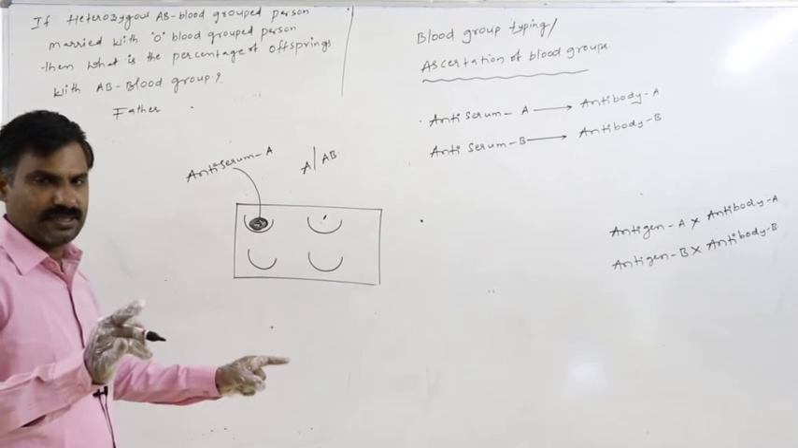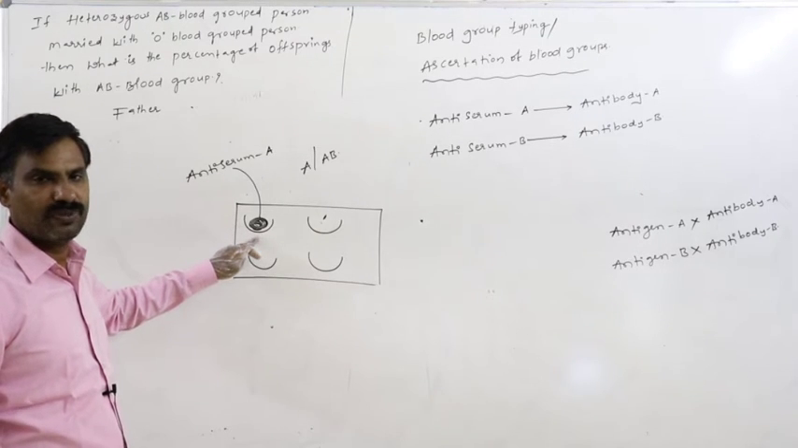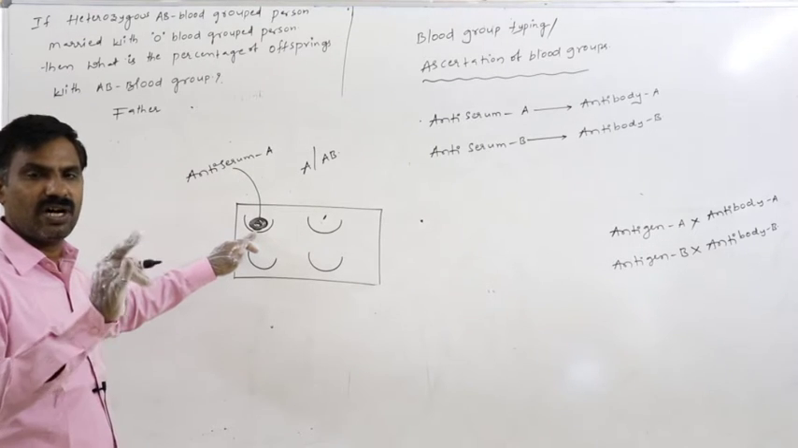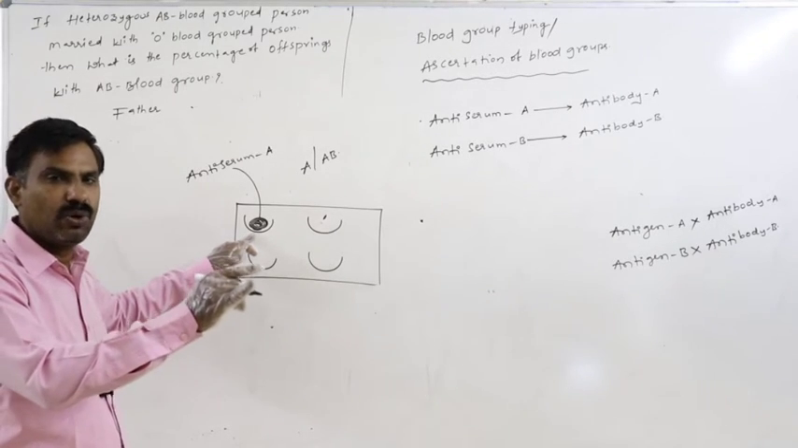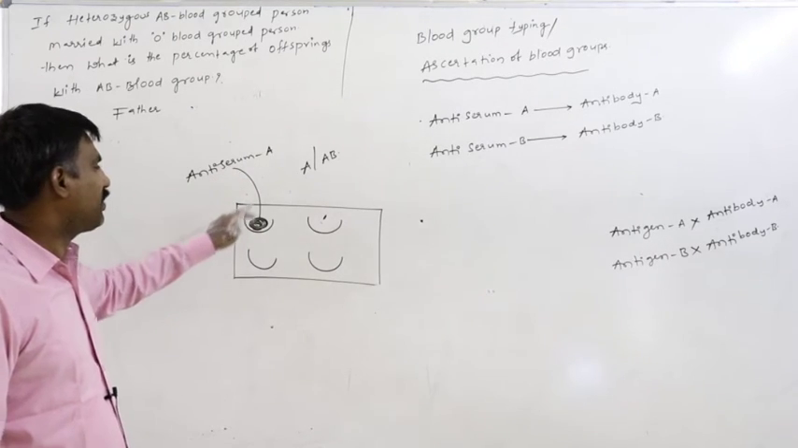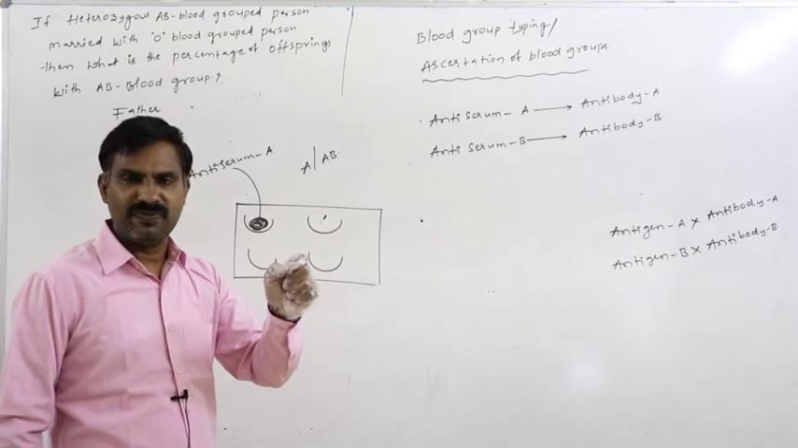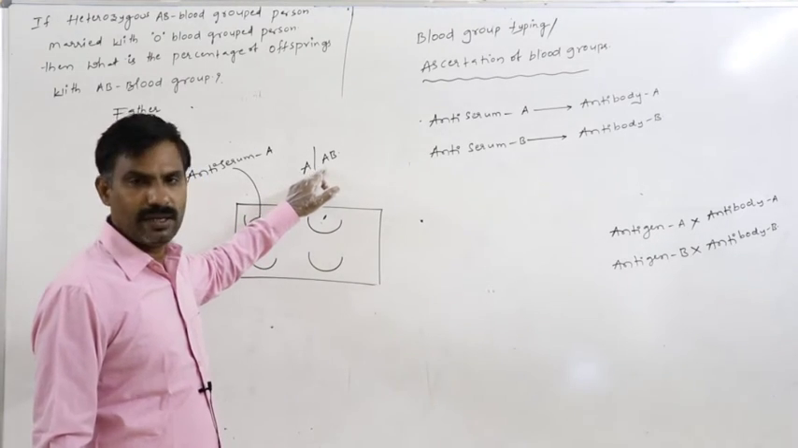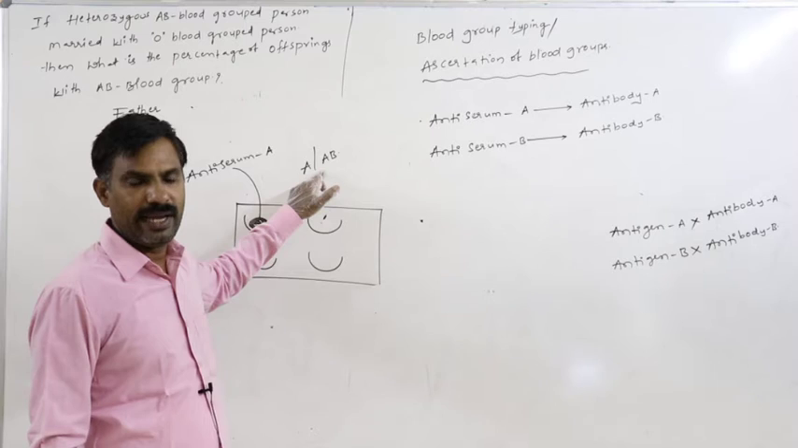Whenever there is a chance of this blood reacting with antiserum A, it means that on the surface of the RBC of this person antigen A is present. Then only this blood is reacted with antiserum A, and that blood group may be A or AB. Because in the A blood grouped person, antigen A is present on the surface of the RBC. In the AB blood grouped person also, antigen A is present on the surface of the RBC.